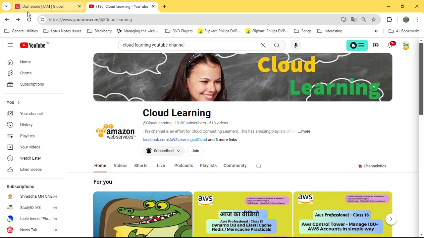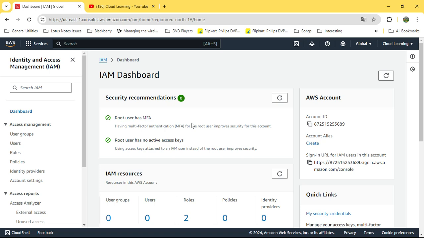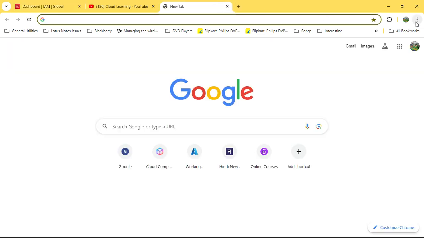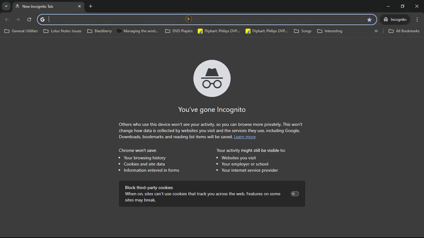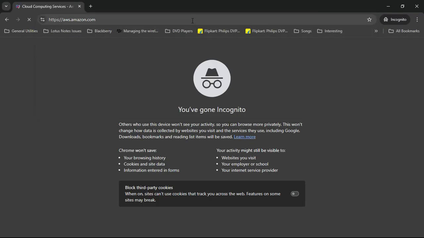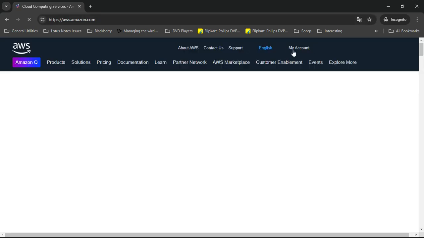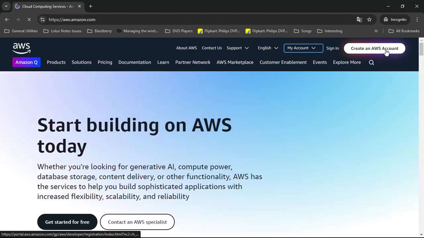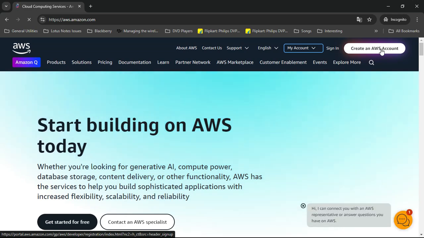The first thing is you need to create an AWS account. If you haven't created an AWS account yet, you can go to the website aws.amazon.com and follow the steps for signing up. It requires a credit card. You can click on create an AWS account. It gives you a 1 year free trial account, which is very good and sufficient, because in Google you will find 3 months, and in Azure 1 month. So AWS is an obvious choice for the cloud option.